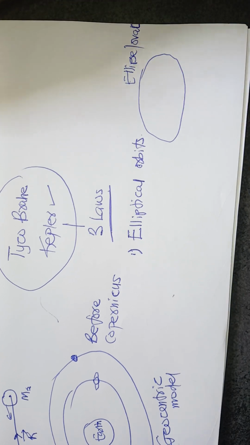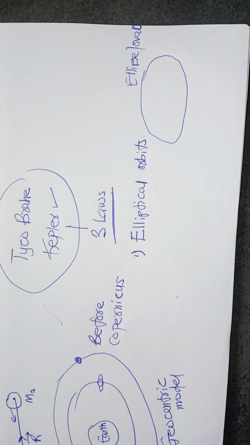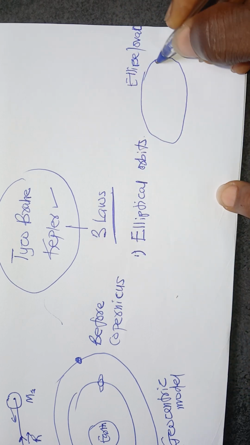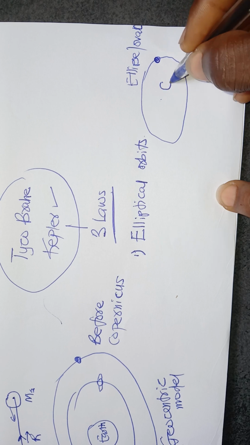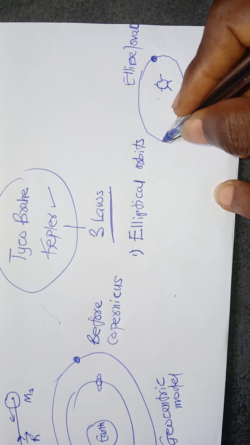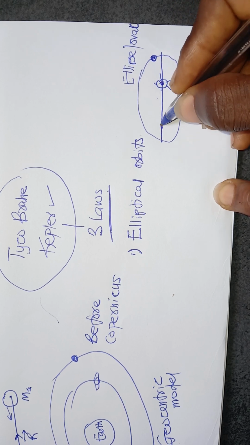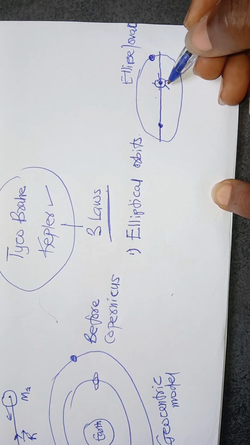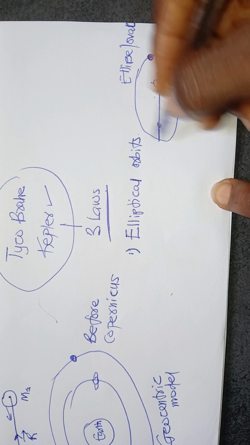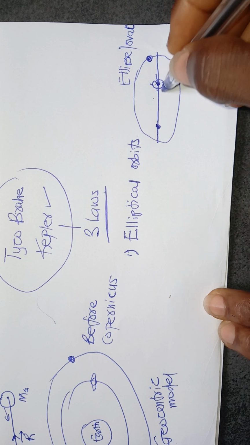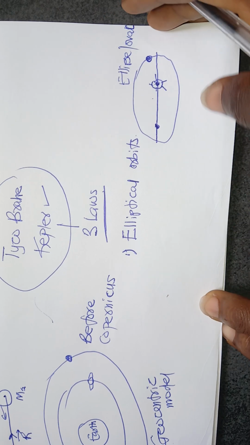You know, the ancient Greeks studied the conic sections, and an ellipse is one of them. The conic sections include parabola, circle, ellipse, hyperbola. And Kepler said the planets revolve around the sun in elliptical orbit with the sun at one focus. You know, an ellipse has a central axis and then 2 foci. You can also say foci. So the sun is at one focus and the planets revolve around it in that elliptical orbit. That was his first law. And we are going to prove that mathematically.